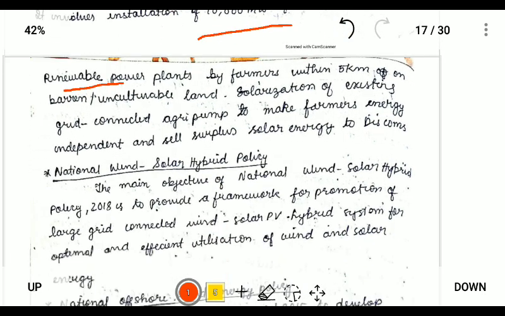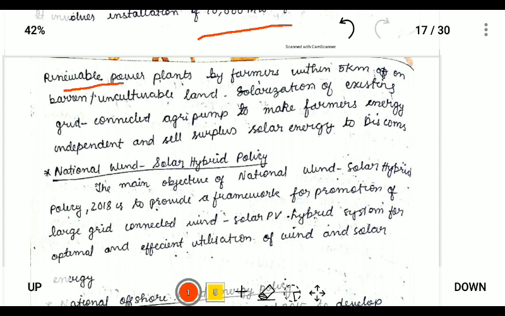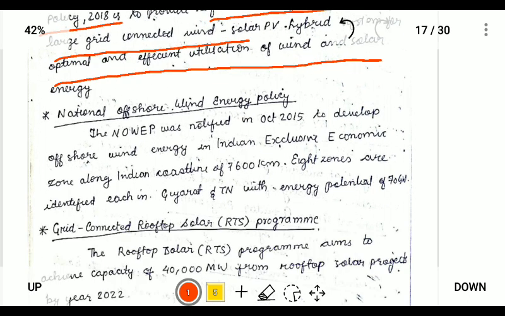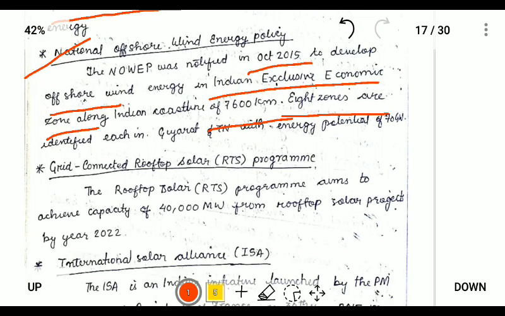Next, the National Wind Solar Hybrid Policy. This policy was signed in 2018 to provide a framework for the promotion of large grid-connected wind solar hybrid power, and it will provide for optimal and effective utilization of wind and solar energy. Next is the National Offshore Wind Energy Policy. It was notified in October 2015 to develop offshore wind energy in the Indian Exclusive Economic Zone along India's coastline of 7,600 kilometers. Eight zones are identified under this policy, basically putting wind energy in coastal areas.